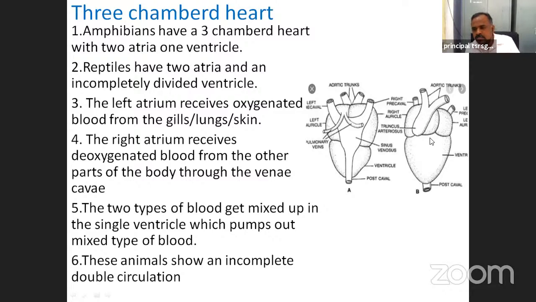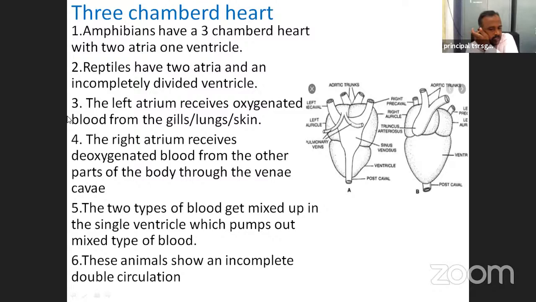Both atria open into the ventricle. In the ventricle, both oxygenated blood and deoxygenated blood are mixed.